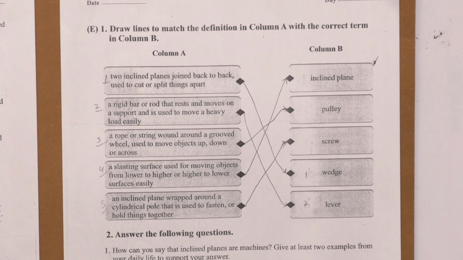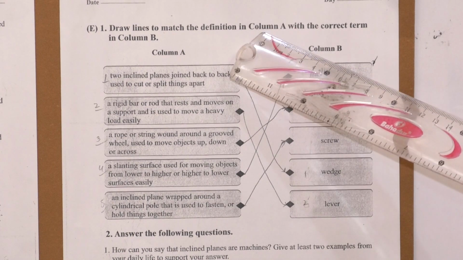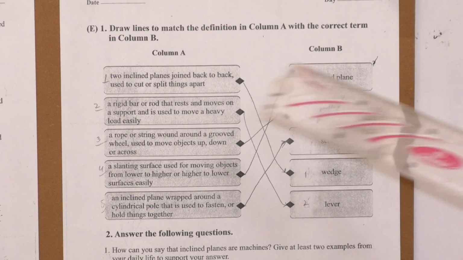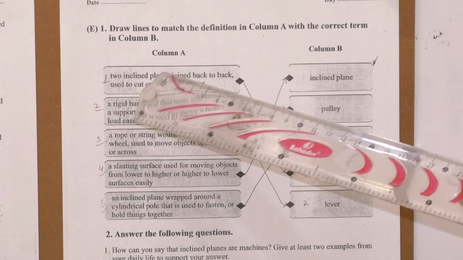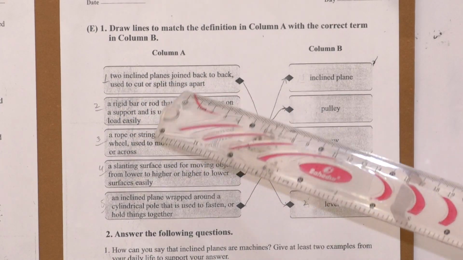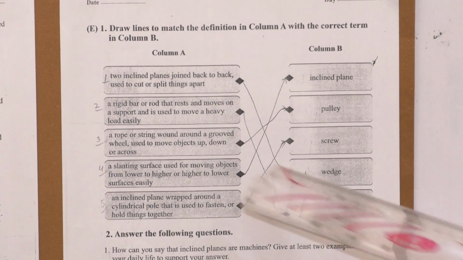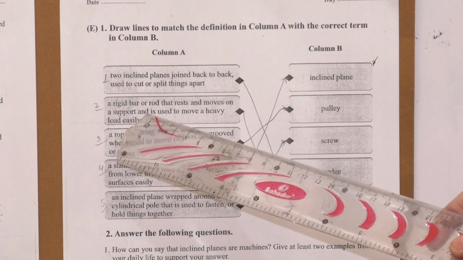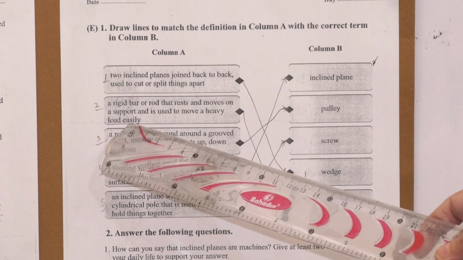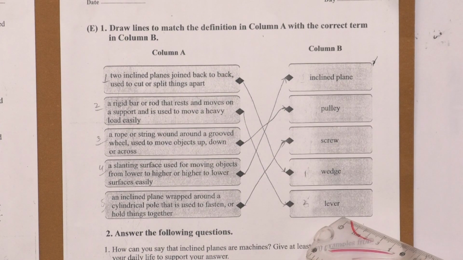On page number 26, part E, there is a question: draw lines to match the definition in column A with the correct term in column B. First is two inclined planes drawn back to back used to cut or split things apart, that is called a wedge. The first one will be matched with wedge. Number 2, a rigid bar or rod that rests and moves on a support and is used to move a heavy load easily, and this is lever.